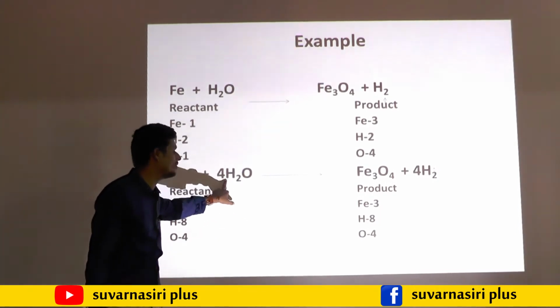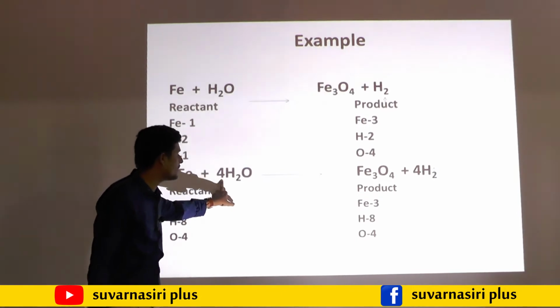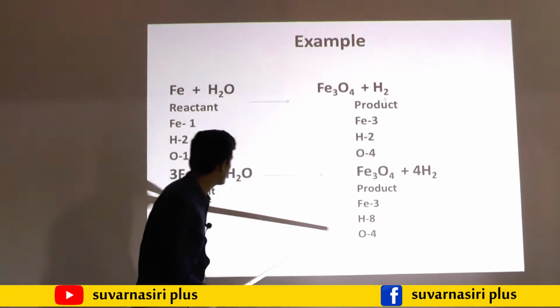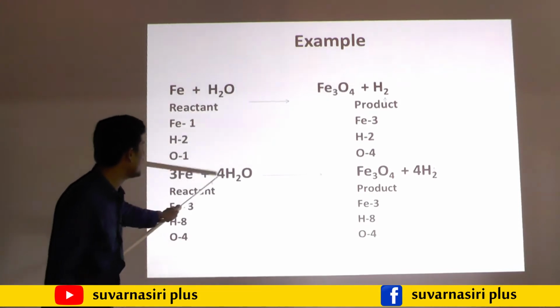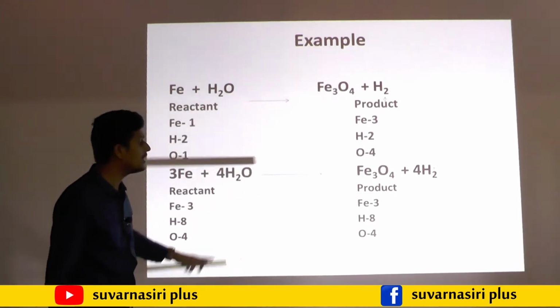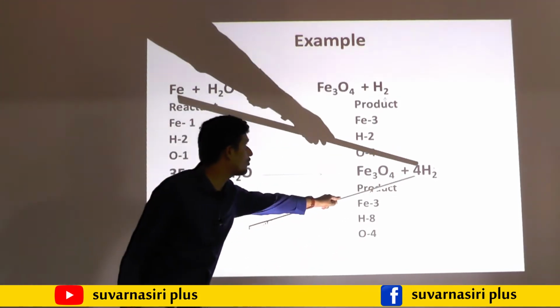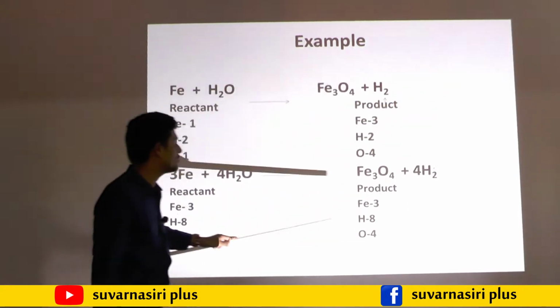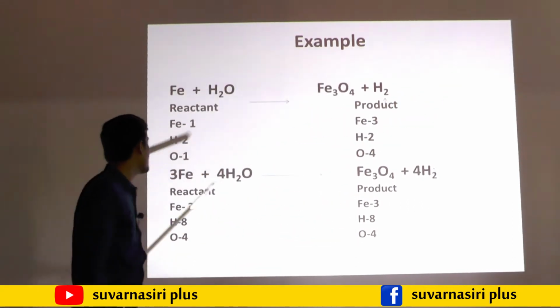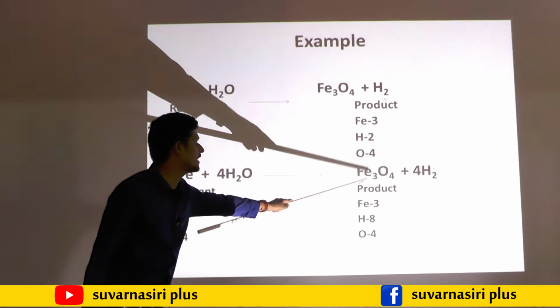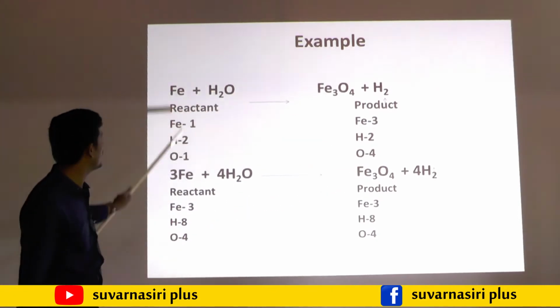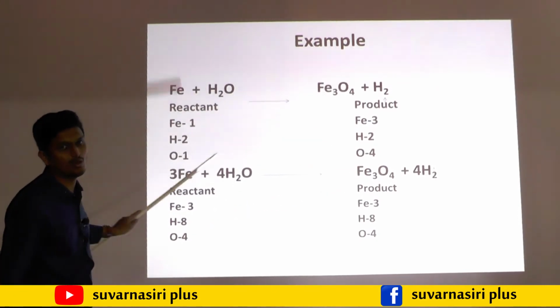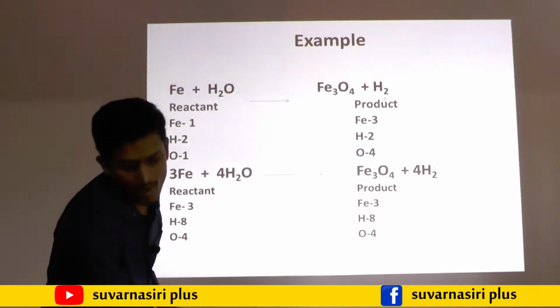When I multiply by 4, oxygen is balanced, but hydrogen becomes 8, so I multiply by 4 for the hydrogen side. The remaining element is only iron. Here Fe 3 is there, here 1 is there, so we need to multiply by 3. Then the equation is balanced.